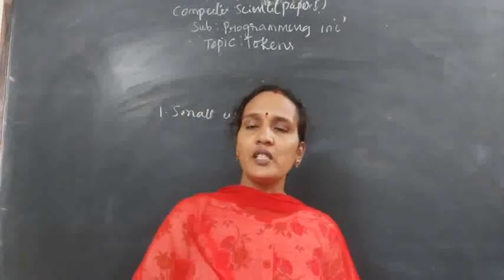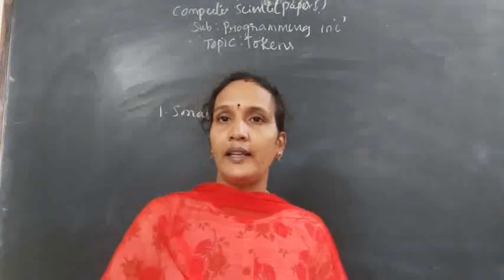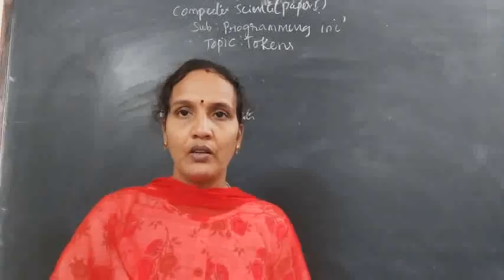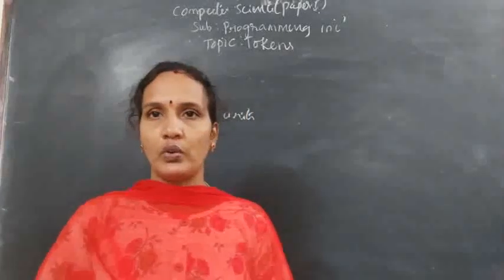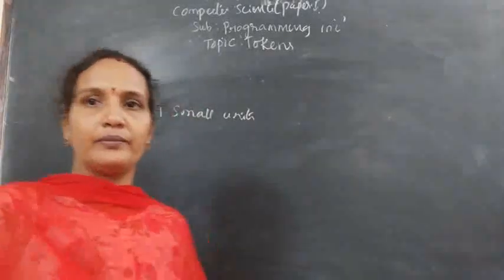Clear? In C programming, we have different types of tokens, and each and every token you need to write in the exam. Now I'll give you the list of the tokens, and I will explain each and every token of C programming.